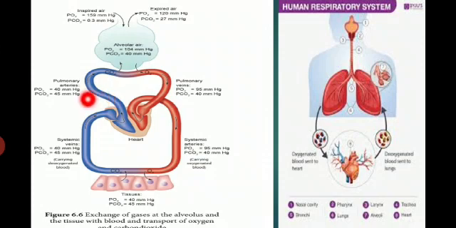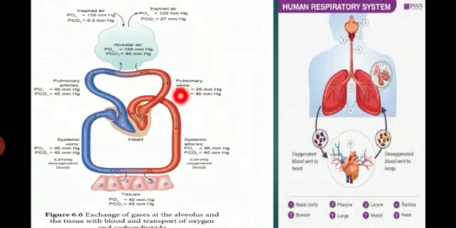arterioles, veins. So in the pulmonary arteries, the partial pressure of oxygen is 40 mmHg. The partial pressure of carbon dioxide is 45 mmHg, much higher than that of the oxygen pressure. The carbon dioxide pressure is 45 mmHg.